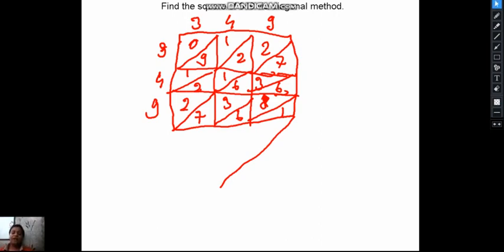Now we will add the numbers. Here it is 1, and in this diagonal, that is 6 plus 8 plus 6, that is 24. We will write 4 here and carry a 2 here. Sorry, but I will do this again.